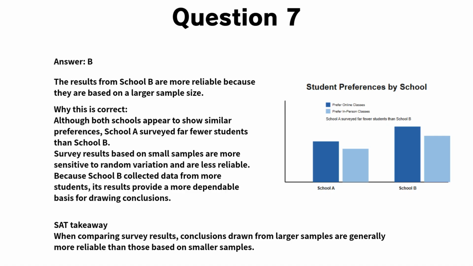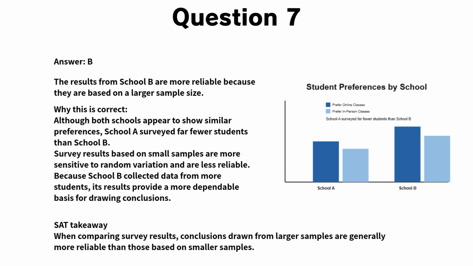Now, let's go through the explanation for question 7. The correct answer is B. The chart shows student preferences for online and in-person classes at two different schools. At first glance, the results from School A and School B appear to follow a similar pattern. However, an important detail is the difference in sample size. School A surveyed far fewer students than School B.